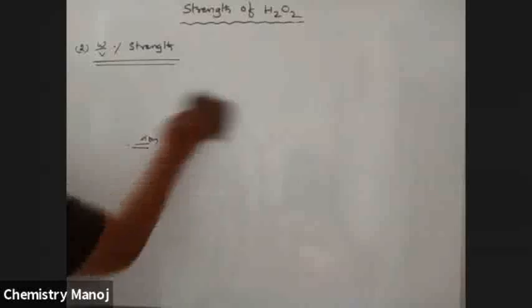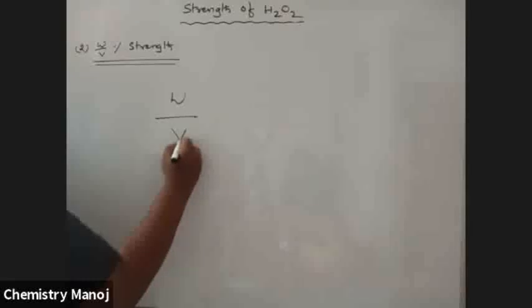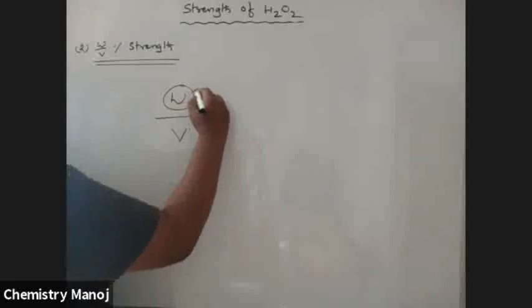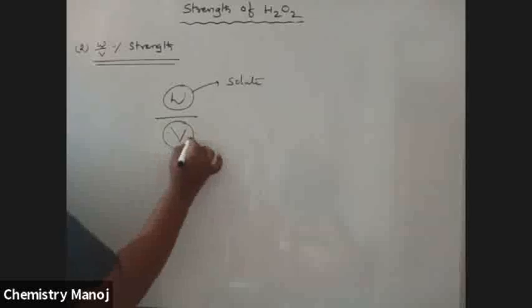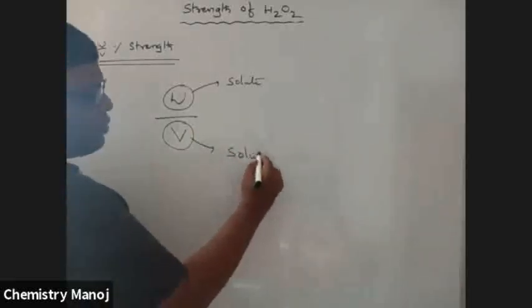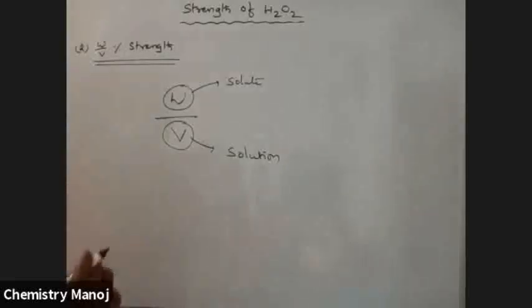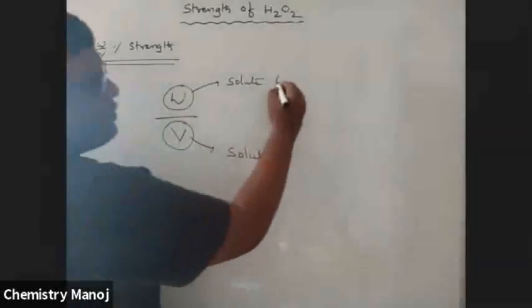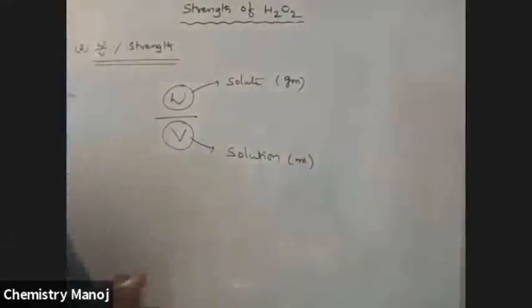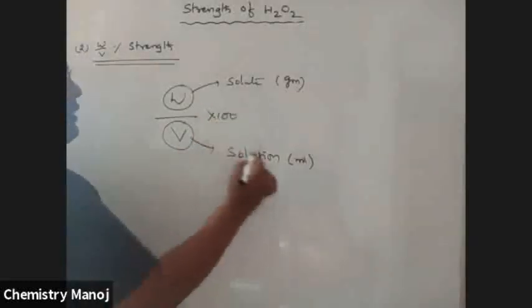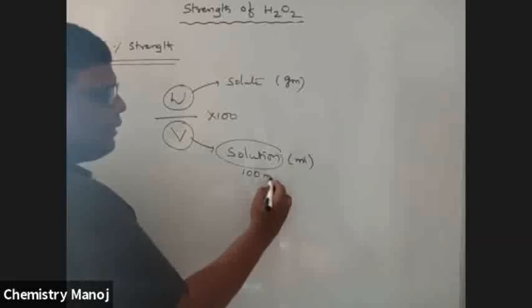See here, W by V. The numerator value is applicable for solute and the denominator value is used for solution. Because it is weight, the solute is in grams; because it is volume, the solution is in ml. If multiplied by 100, the solution volume is 100 ml.